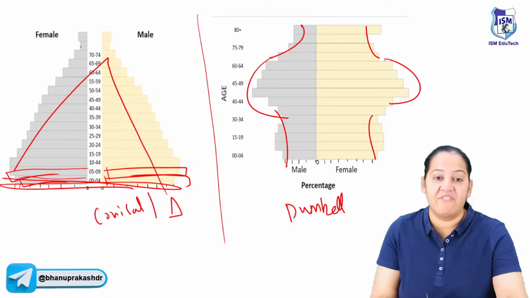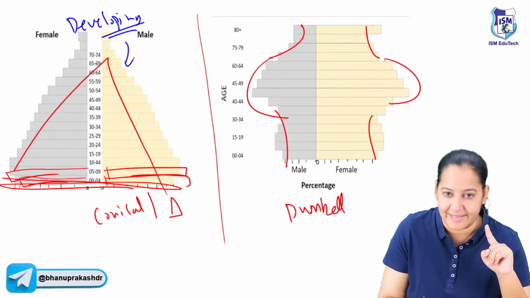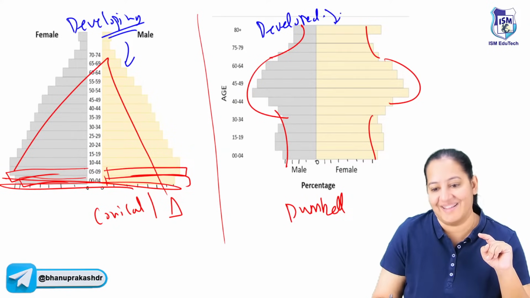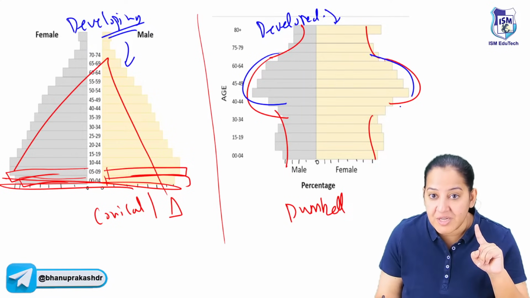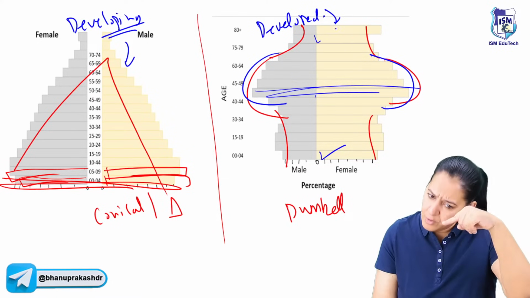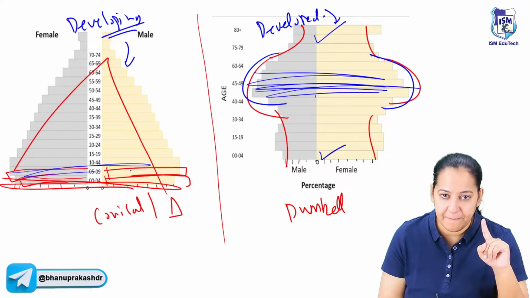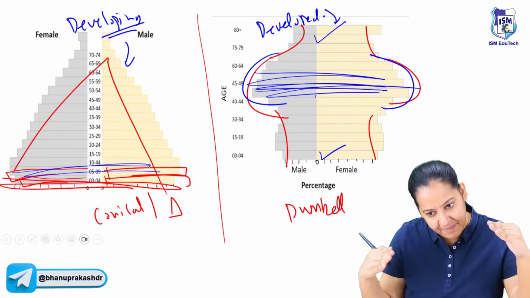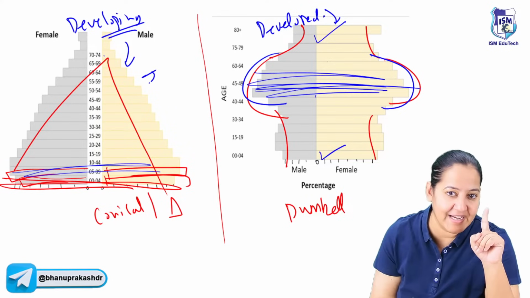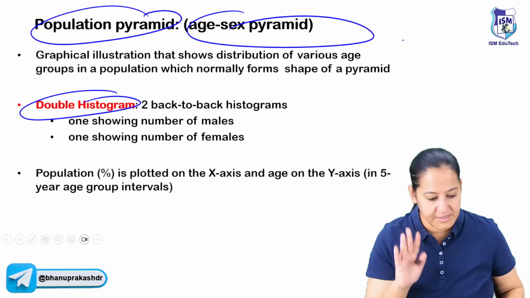Now in a developing country like India, it's like this. And in a developed country, it's like this. In a developed country, the maximum population is young population, and the extremes are less. Children are less, old people are less, but the maximum bulge is the young. Here in India, the maximum are the children, the young people are less and old are very less. So this is a developing country, this is developed. This is like India and this is like the US. So based on that, we can decide the fertility pattern. So this is the age sex pyramid.